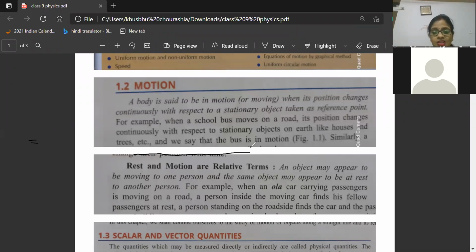Super. So rest and motion are relative terms. Relative means they are related to each other. When an object appears to be moving with respect to the surrounding, it is in motion. When the object does not move at all with respect to the surrounding, its motion is zero.